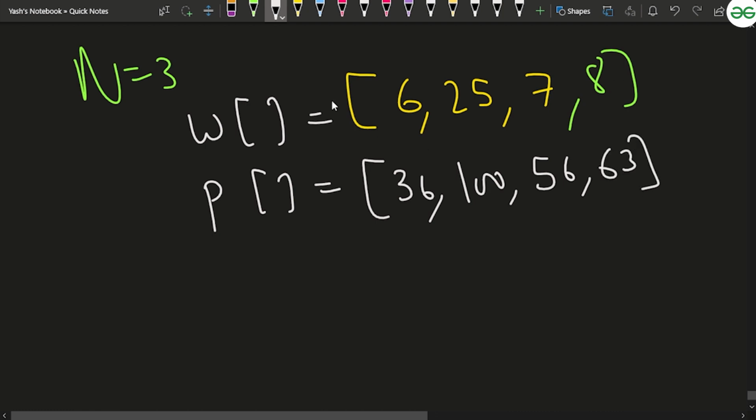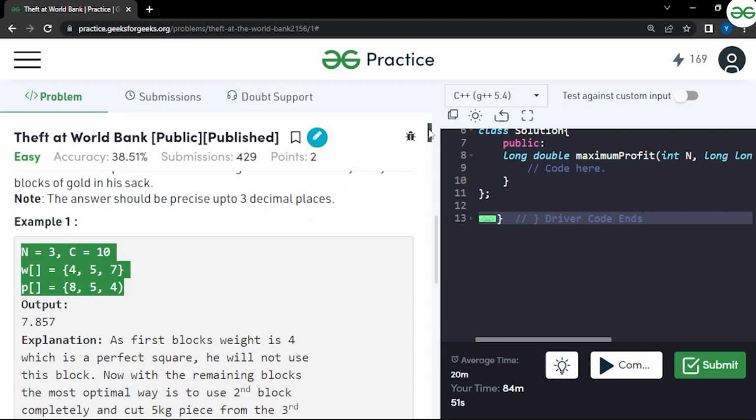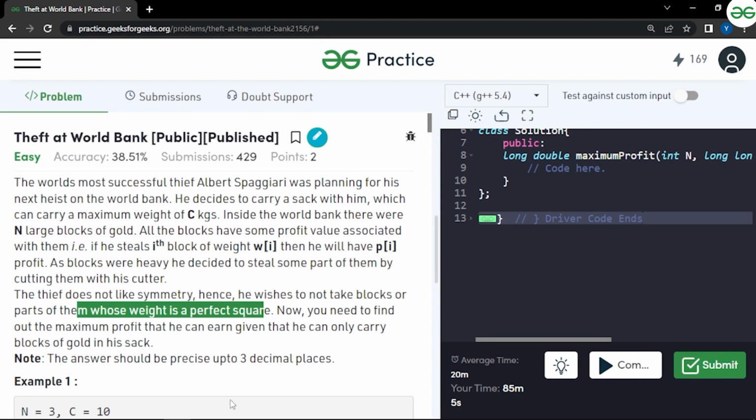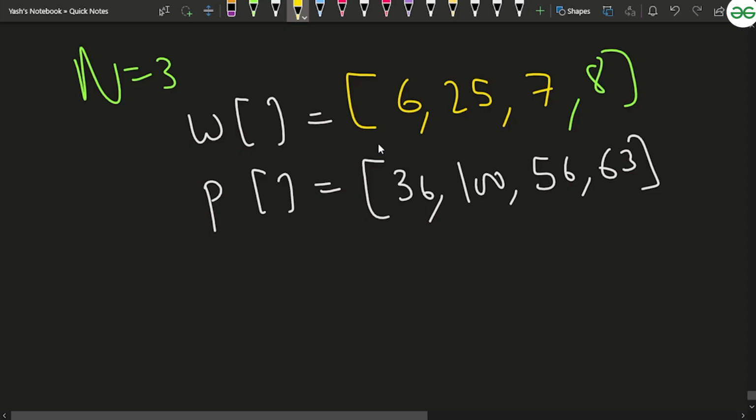The first thing you can observe is that the problem is saying that he does not like symmetry, and he does not want to take the blocks or the parts of them whose weight is a perfect square. So you will not be taking those blocks. Basically, you will not consider this particular block with the weight 25.